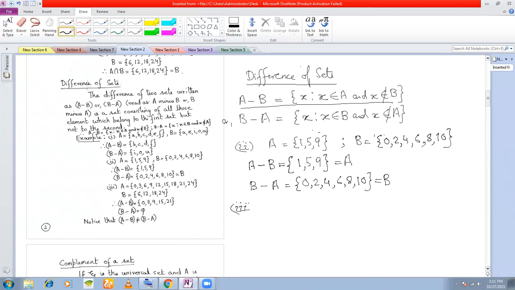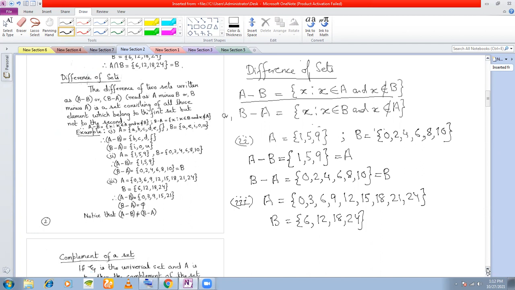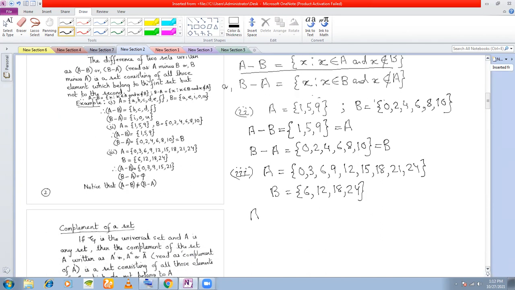Let us say A is equal to 0, 3, 6, 9, 12, 15, 18, 21, 24. B is equal to 6, 12, 18, 20. I want to find out A minus B first.